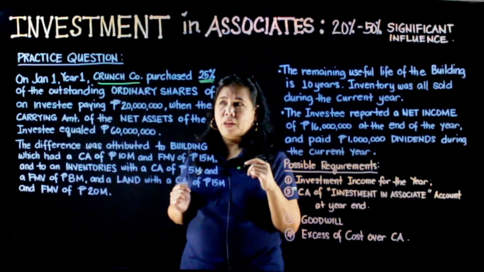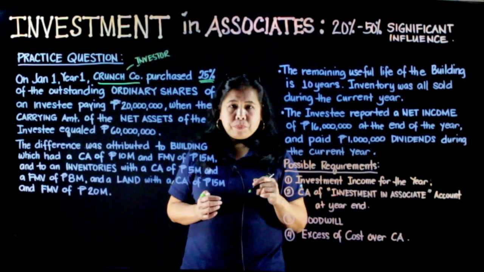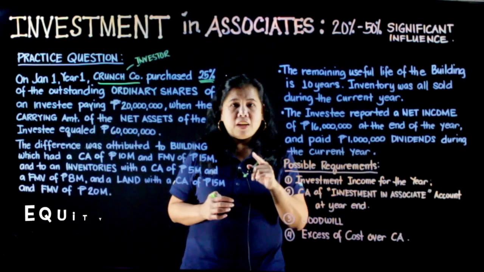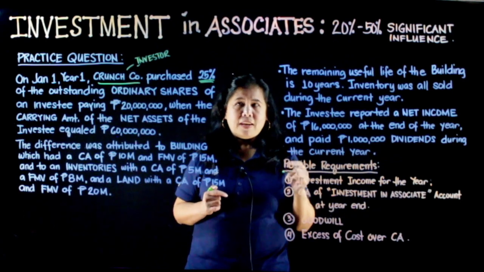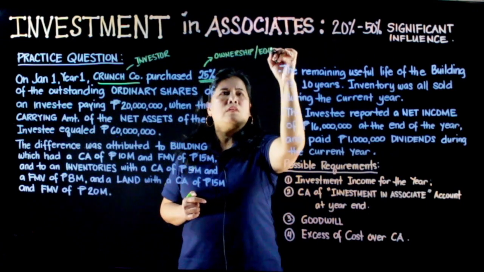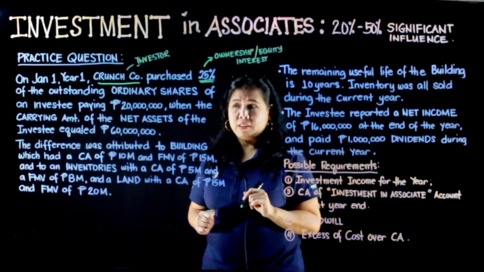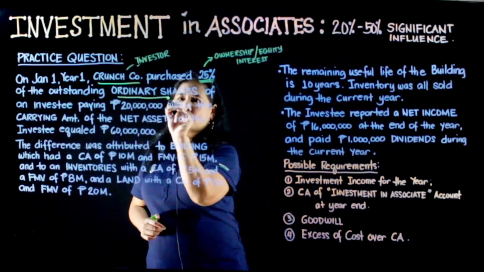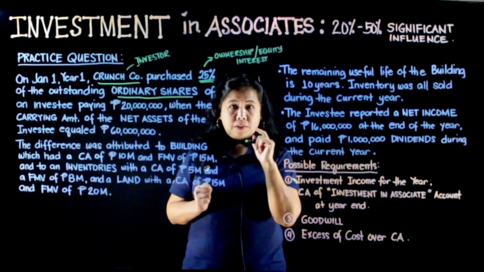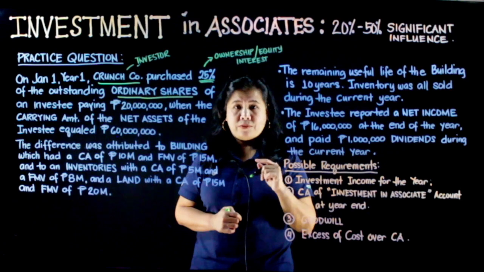Crunch Company, who is our investor, ang 25%, yan po ang ating equity interest or ang tinatawag na ownership interest of the outstanding ordinary shares of an investee. So, bumili siya ng ordinary shares ng investee, ng corporations. The corporation is called the investee.